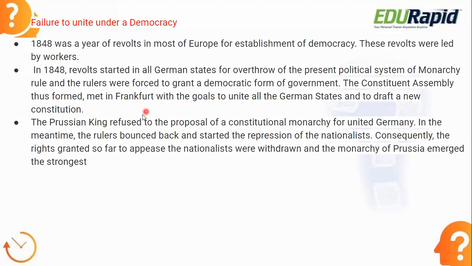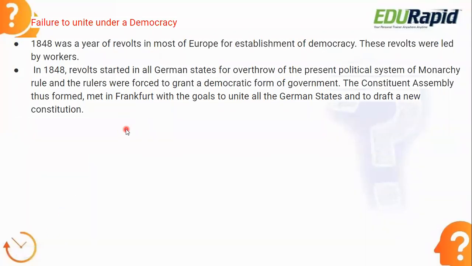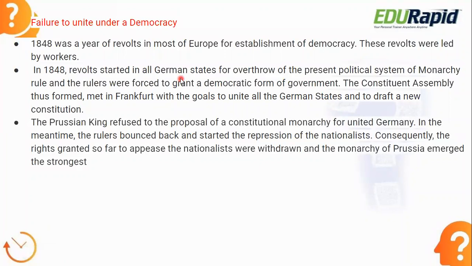Okay, this is the area. Here they met, Frankfurt. What is the goal of this Constitution Assembly? The goal is to unite all the German states and draft the new constitution for the people. So that is the main goal of the Constitution Assembly.